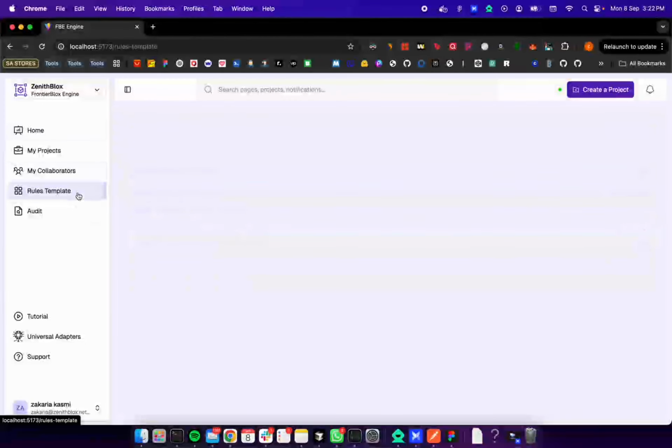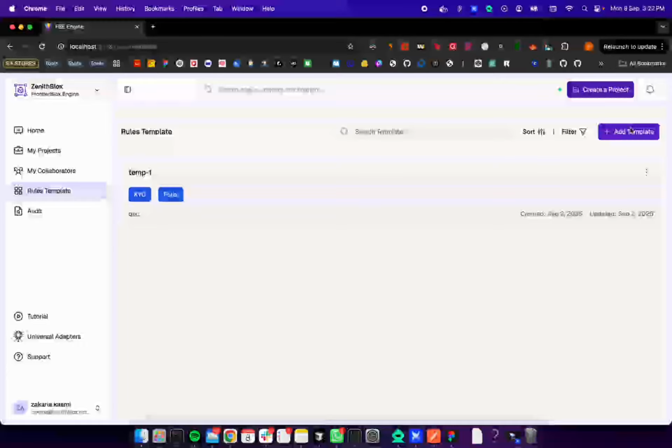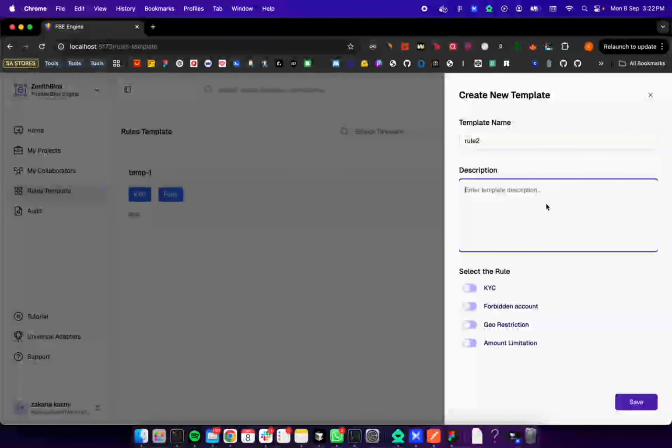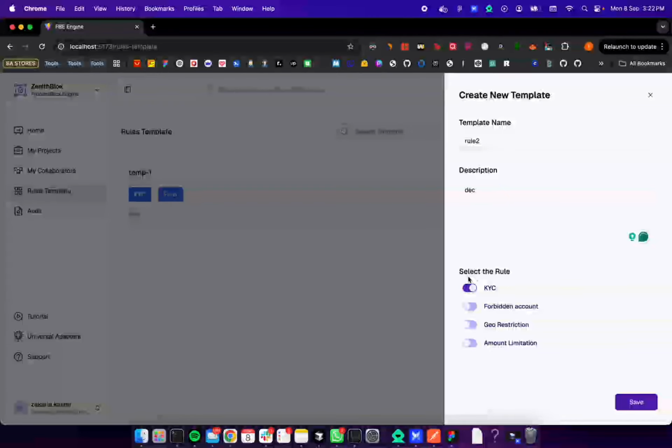And in this page we have the rule templates. In here the user can create rule templates by entering a name, for example rule 2, a description and the selected values. So in here we have the rules: KYC, forbidden accounts, geo restriction, and amount limitation.